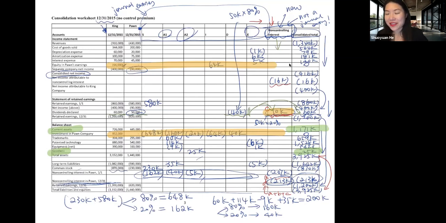That's all of the differences between the control premium and non-control premium situation. We're paying a control premium, we're paying more. So our current asset would become less, but all of that overpayment becomes our goodwill. So we are having more goodwill in this situation. So that's all of the difference between these two situations.